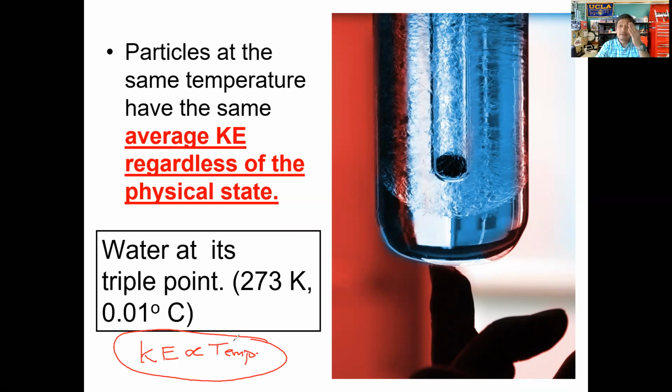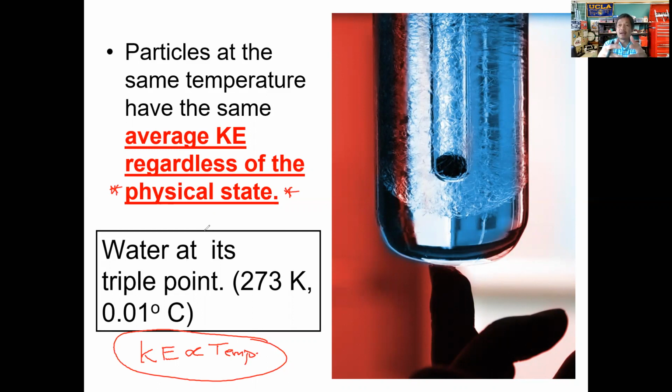And make sure you keep this in mind, that the average kinetic energy of the particles will always be the same for all of the particles at a given temperature, regardless of the physical state. And this is going to be important here. Regardless of the physical state, if you have a set of particles at a certain temperature, they're all going to be moving at the same rate. They will all have the same velocity. They will all have the same kinetic energy. We'll learn about this a little bit more, hopefully, in chapter 16 when we get there.